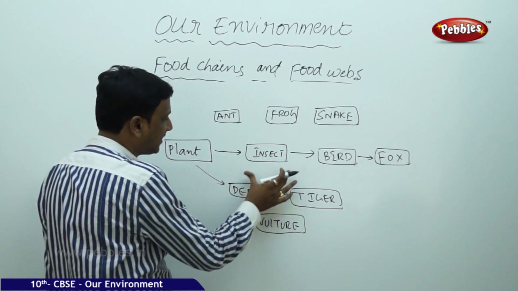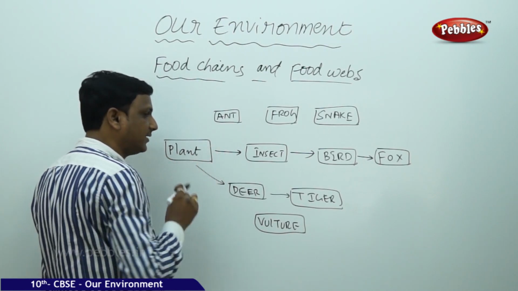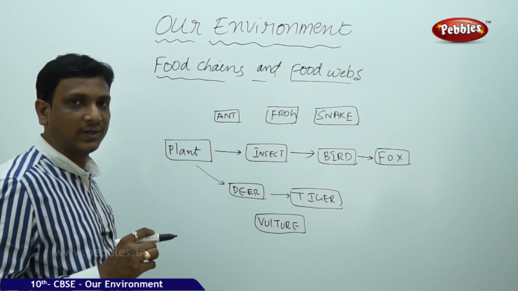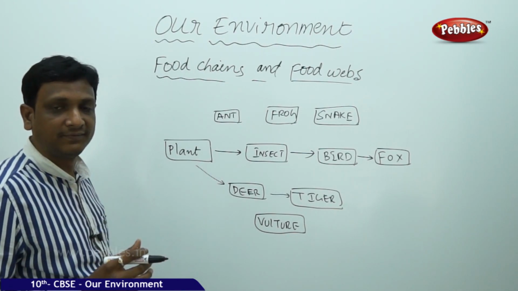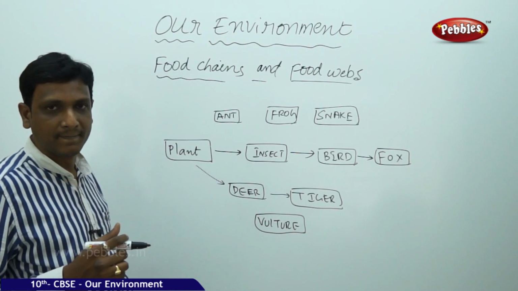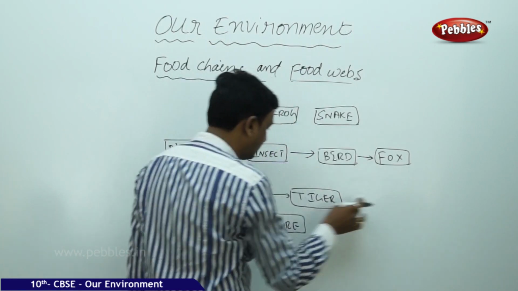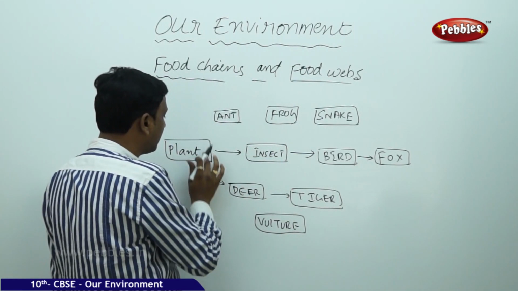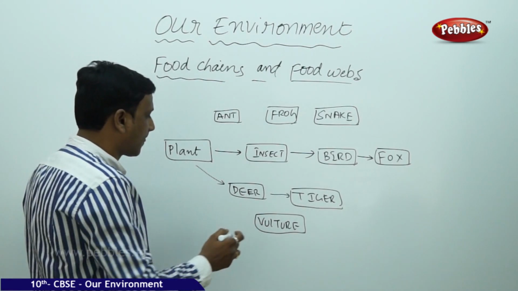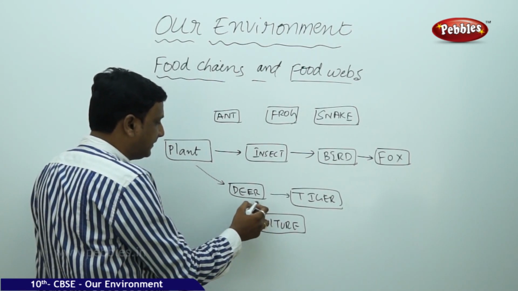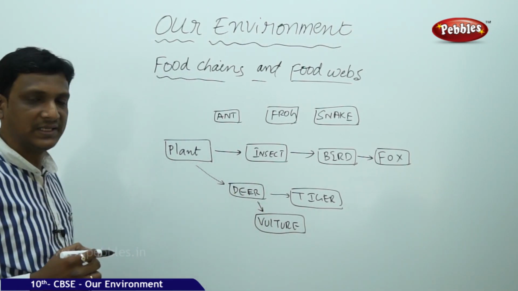But here both these chains are linked together. You see, one is common, plant is common. That means some of the organisms are not only a part of a food chain, they are part of more than one food chain. So it forms links between different food chains. This is one food chain, this is one food chain, both are linked here by plant. And see, the vulture may eat deer.